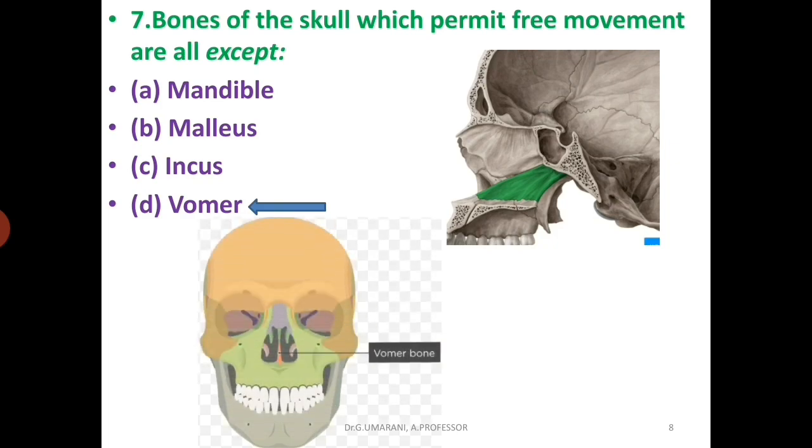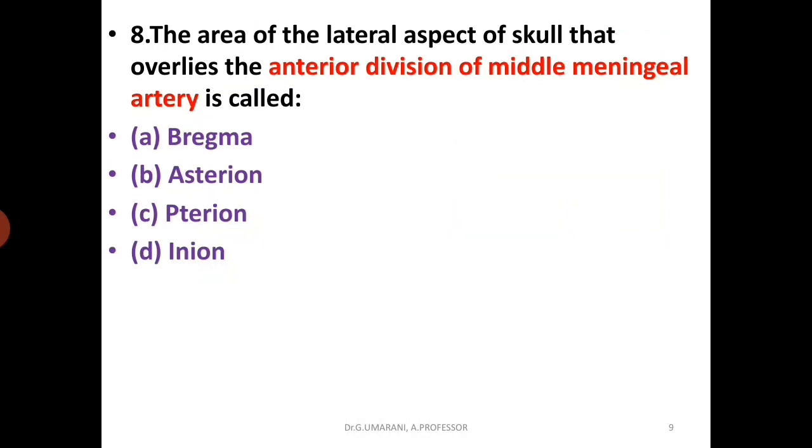So the mandible has the temporomandibular joint, which is a freely movable joint, and the malleus and incus ossicles here, their joint is also freely movable. But all joints of the skull are immobile, so they are fibrous joints.